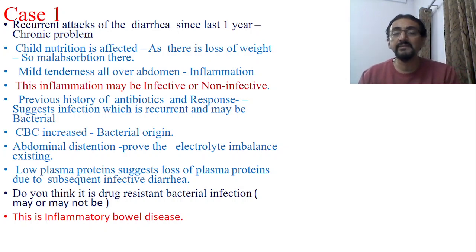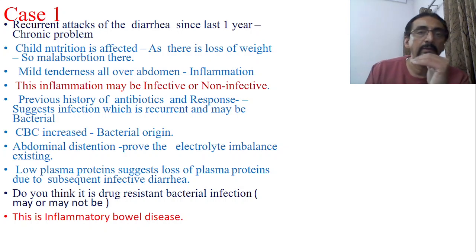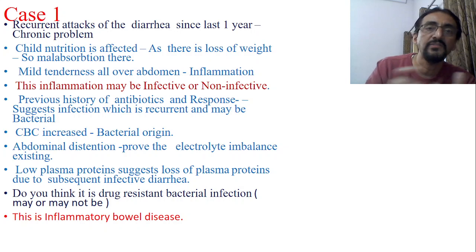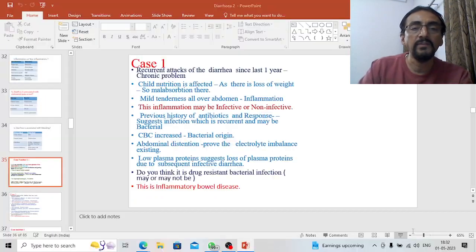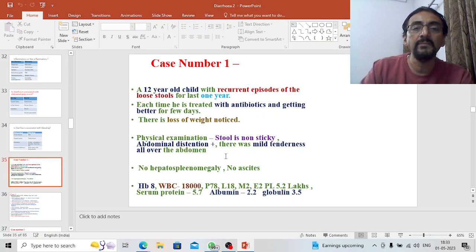Such cases we used to get, but when you get such cases, usually we have to think about inflammatory bowel disease. The hallmark of the inflammatory bowel disease is that the overall condition of the patient is very poor. General condition of the patient is very poor, and you have mixed symptoms, large intestinal and small intestinal both. If you look into the stool content here, on the physical examination, stool is non-sticky, and he did not say that it is a large amount of stool. That means comparatively a small amount of the stool is passing, okay.